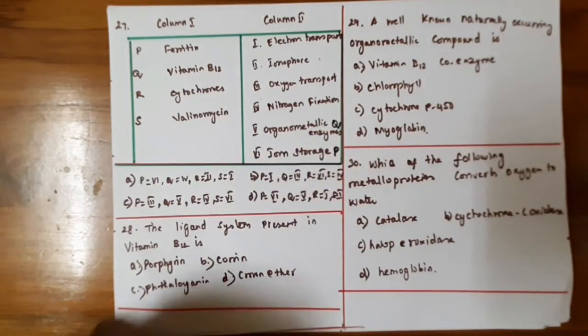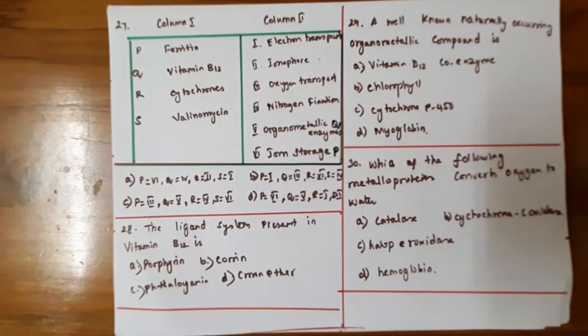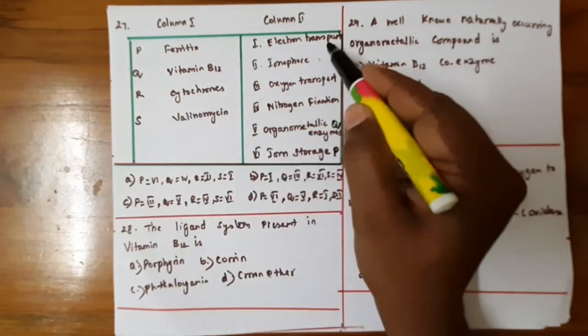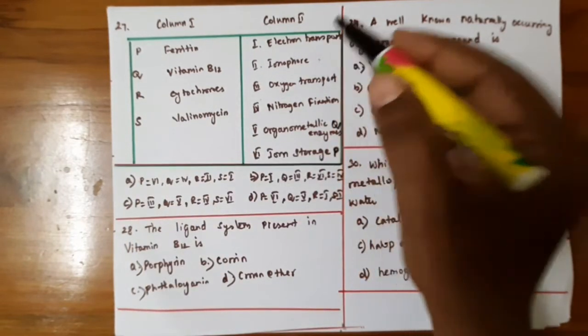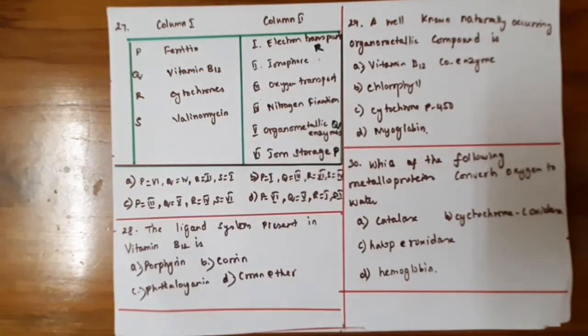Okay. And cytochromes. Cytochromes is an electron transfer agent in photosynthesis. So option 1 is for cytochromes.